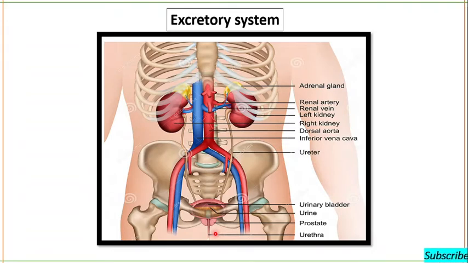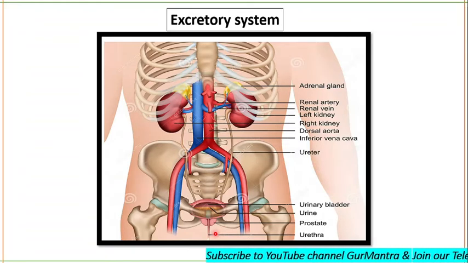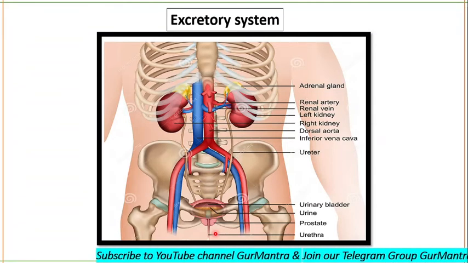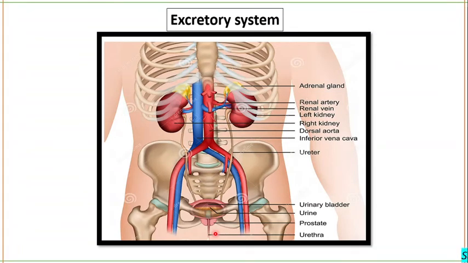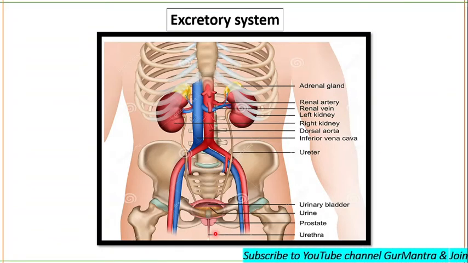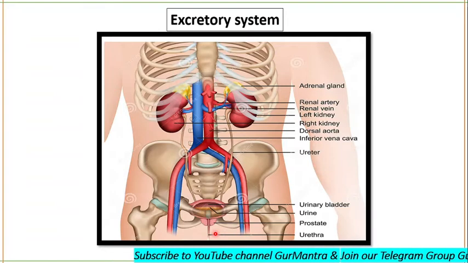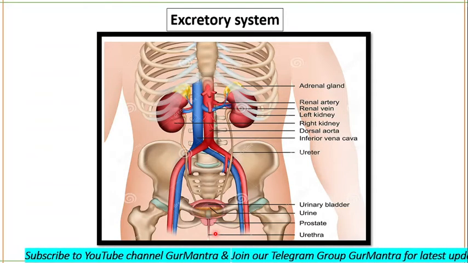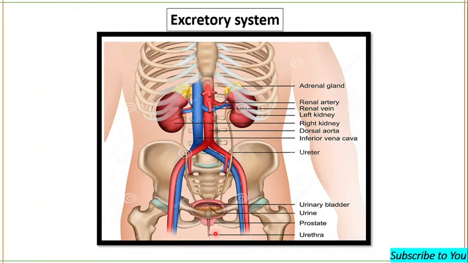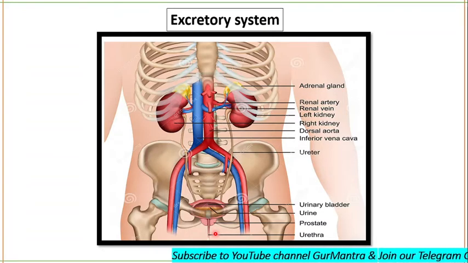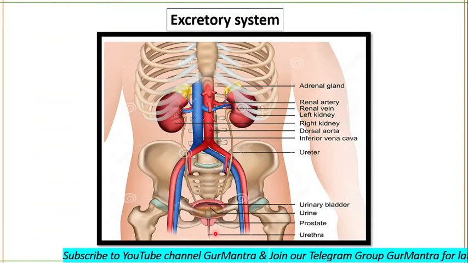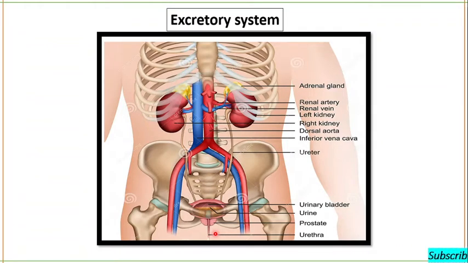What is the primary function of the excretory system? It is excretion. And what is it excreting? It is excreting the nitrogenous waste. But kidneys also play other functions like homeostasis, because they can regulate the water salt balance and acid base balance of the blood. So we can say regulation of water and electrolyte balance, regulation of arterial blood pressure, maintenance of osmolarity, regulation of blood pH, secretion of hormones like erythropoietin.